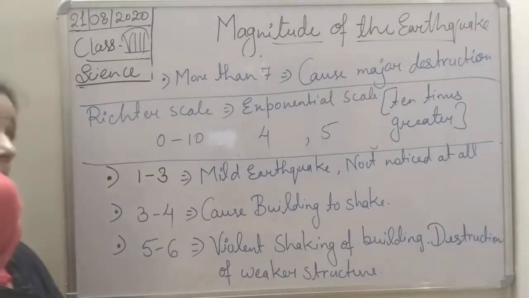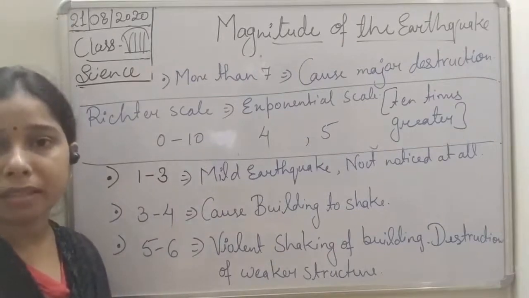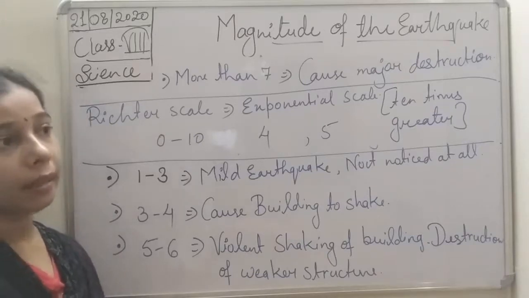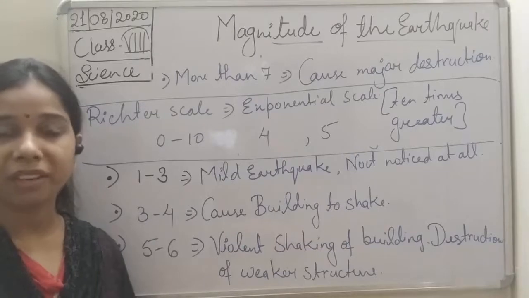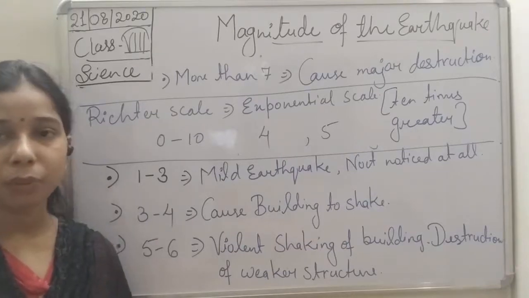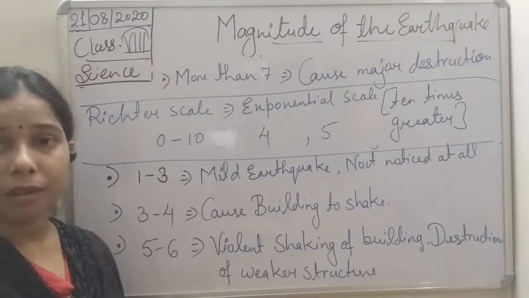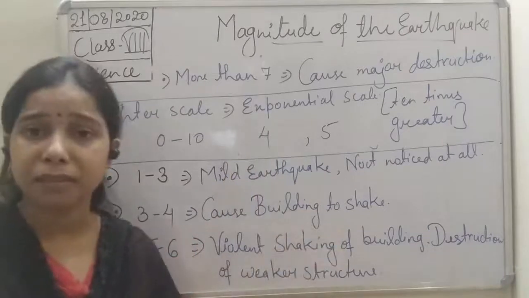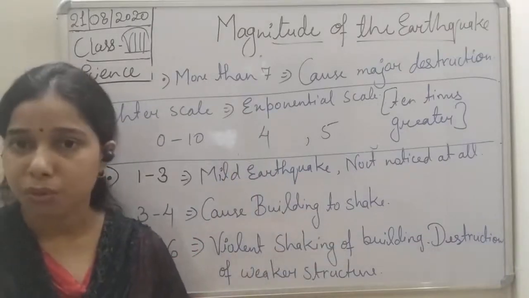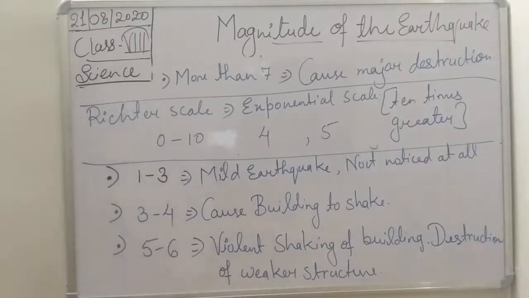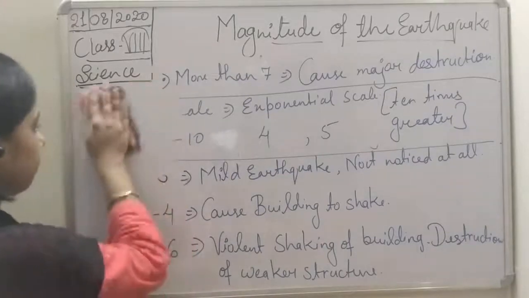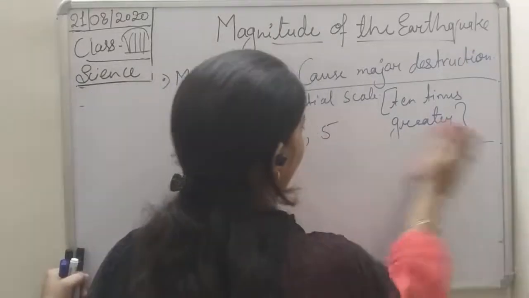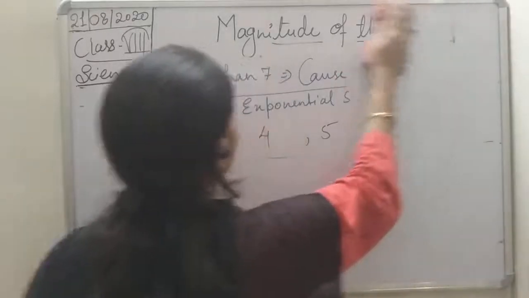If we talk about the magnitude, students, on 26 January 2001, in Bhuj, a small village in Gujarat, a strong earthquake of intensity 7.7 was recorded on the Richter scale. It occurred in Gujarat and caused a lot of destruction. You can understand that it is more than 7, so it caused major destruction in Gujarat. Now we will talk about the effects of the earthquake, students. Effects of earthquake.